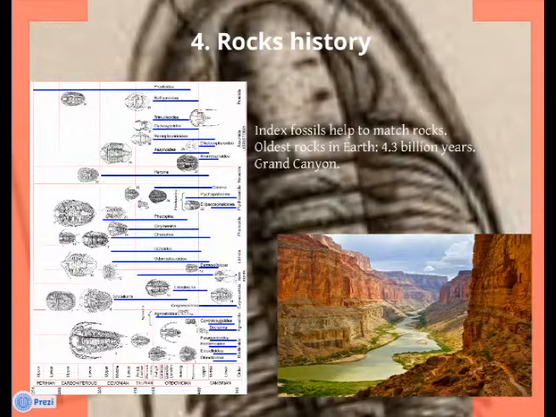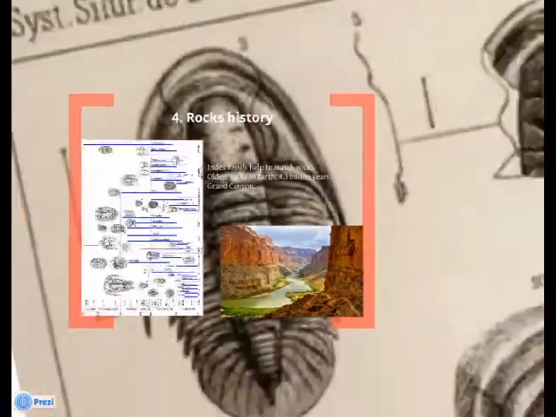Rocks history. Index fossils help scientists to match rocks of the same age found in different places. The oldest rocks on Earth are about 4.3 billion years old. Scientists think Earth's oldest rocks have been destroyed over time, so they estimate the age of the oldest rocks is about 4.5 billion years old. The Grand Canyon has layers of rock that are nearly 2 billion years old.